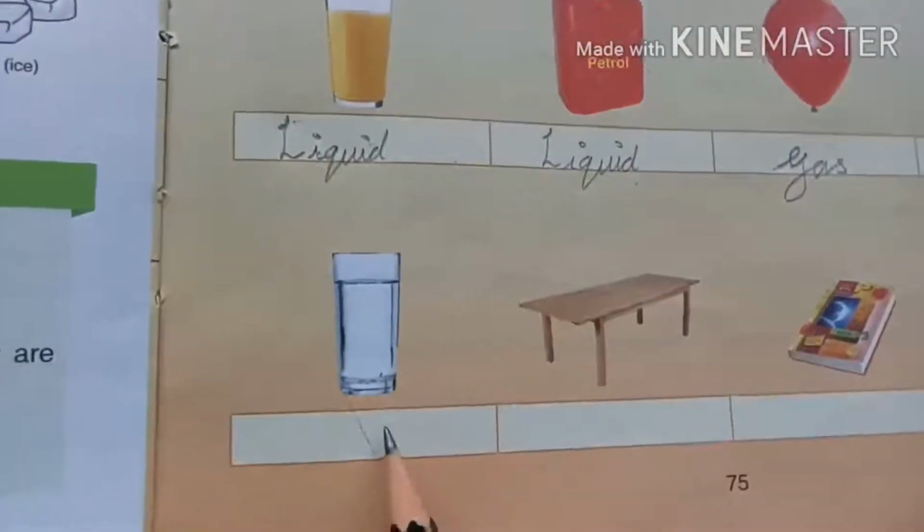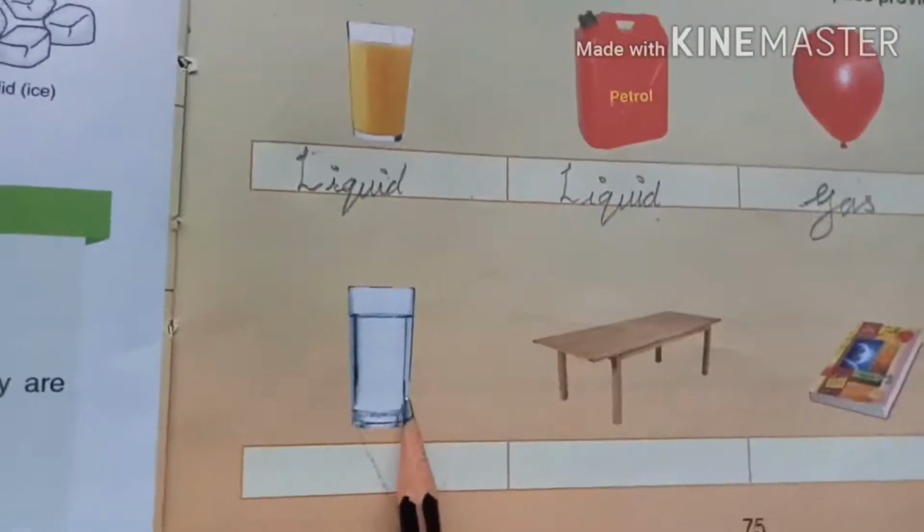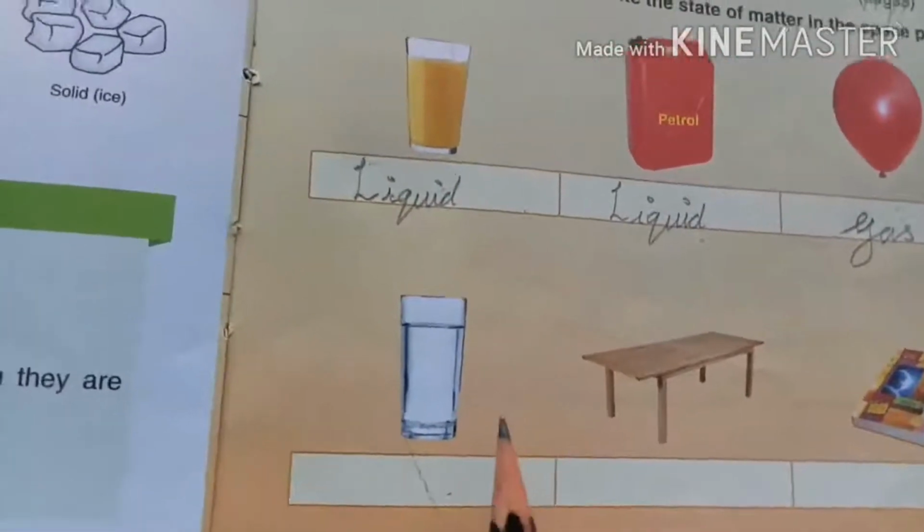Okay, and the fifth one. So look at the fifth picture. It's a glass of water. Similarly, just like a glass of milk, it is easy to find. So water also is a liquid only, because it can change to the shape of the container. If you pour the water in a glass, it takes the shape of the glass.